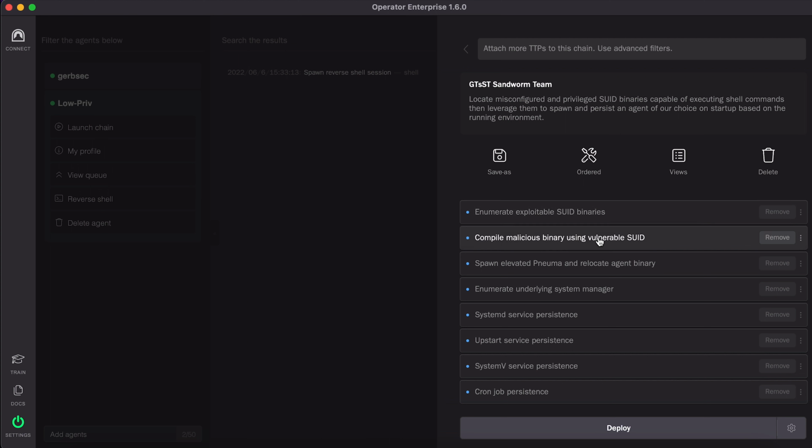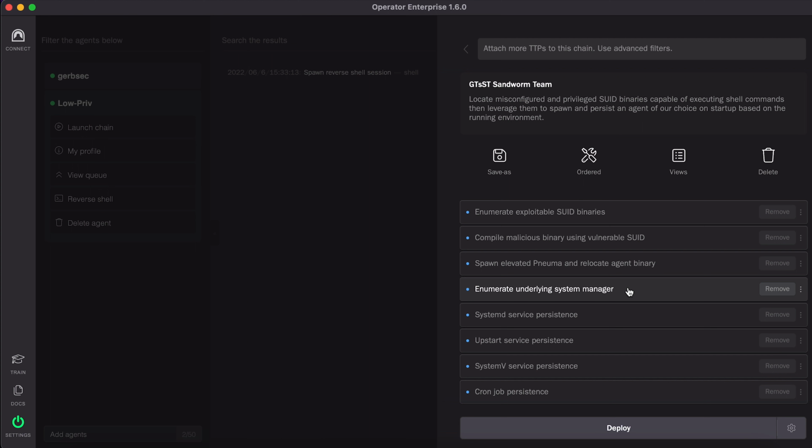The second TTP will use that vulnerable setuid binary to compile its own malicious binary that will allow it to execute commands as root. From there, we will spawn an elevated NUMA instance and relocate it to a location that will allow us to persist. From there, we'll enumerate underlying system managers so we can identify where and how to set up a service level persistence.